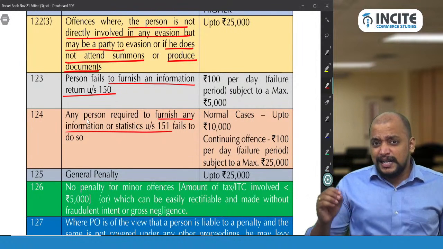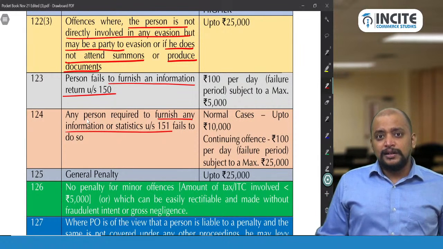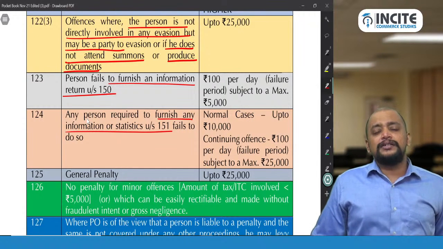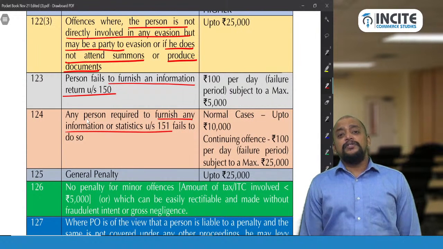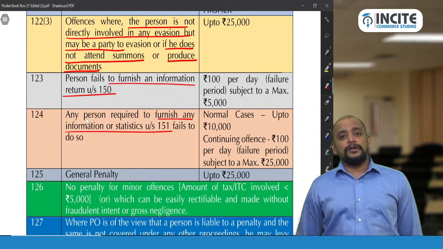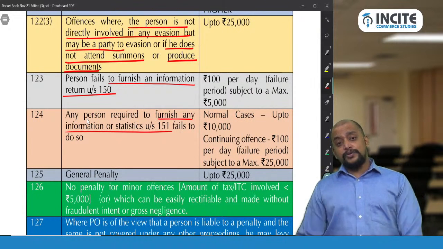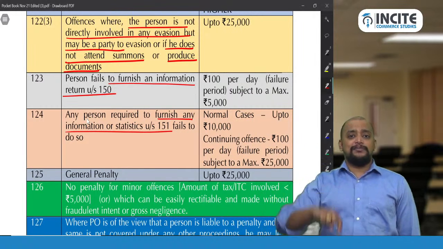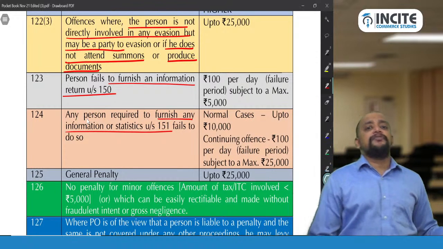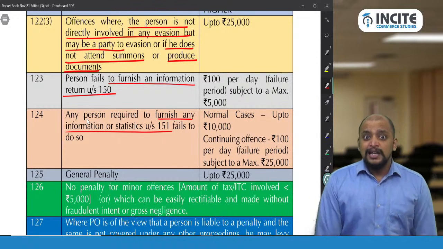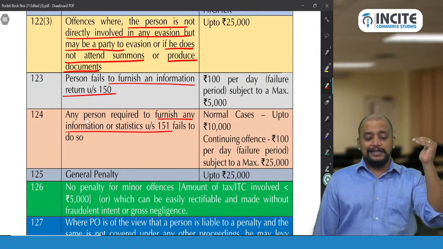Say GST department is asking a bank manager, say HDFC bank manager, that Mr. THARUN is trying to evade lot of GST, so give the bank statement of Mr. THARUN. Okay. Now the bank manager has to give the bank account statement for the period for which GST department has asked. If that bank manager fails to supply the information, bank statement of me, then on that bank manager there will be a penalty under 123.